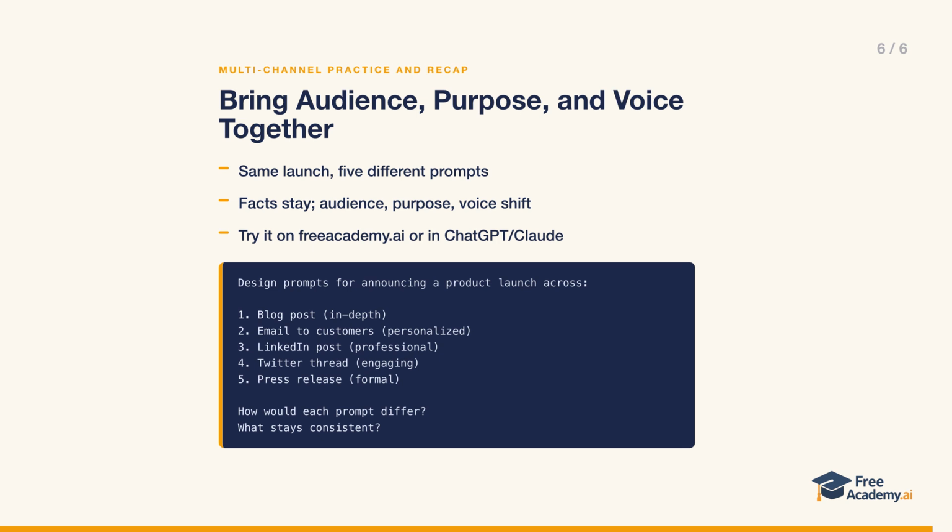To put it all together, think about announcing a single product launch across 5 channels, an in-depth blog post, a personalized email to customers, a professional LinkedIn post, an engaging Twitter thread, and a formal press release. Ask yourself how each prompt would differ and what stays consistent. The core facts stay the same, but audience, purpose, and voice shift for every channel. And that's exactly what your prompt has to encode. That's the whole lesson in one line. Great content prompts marry audience, purpose, and voice into coherent instructions.